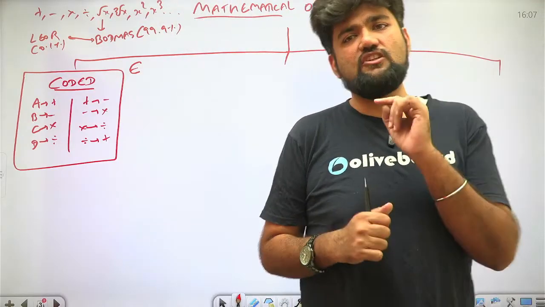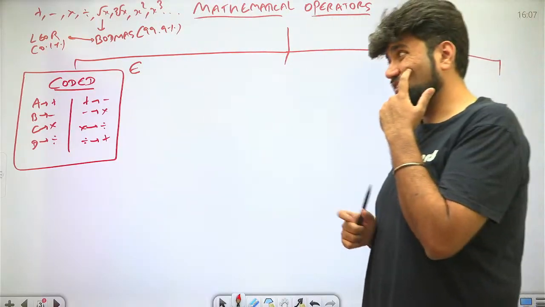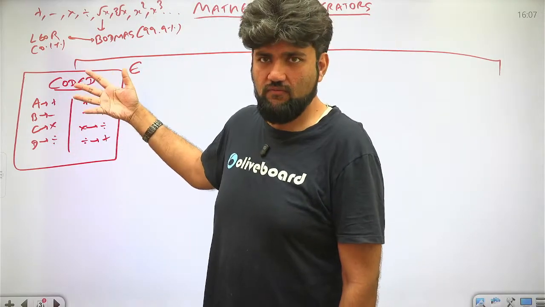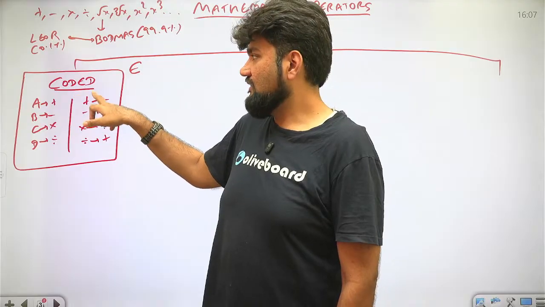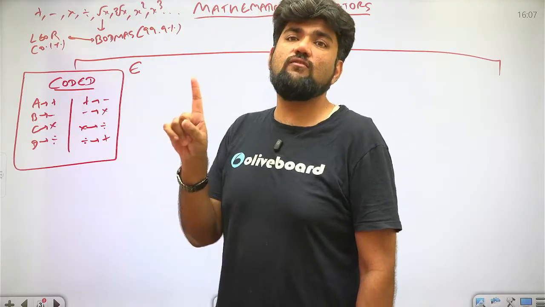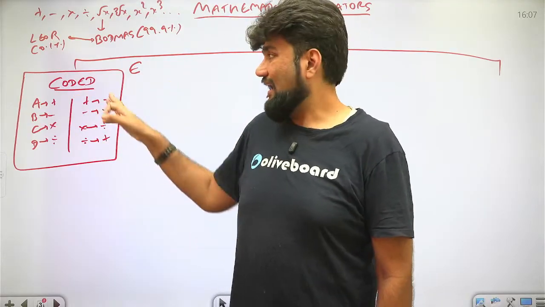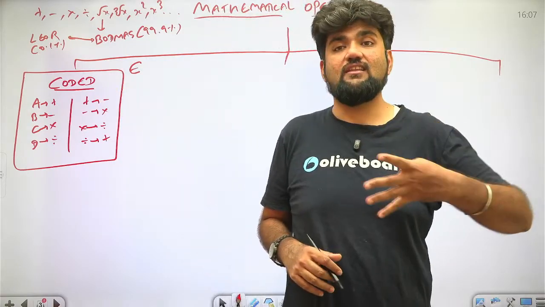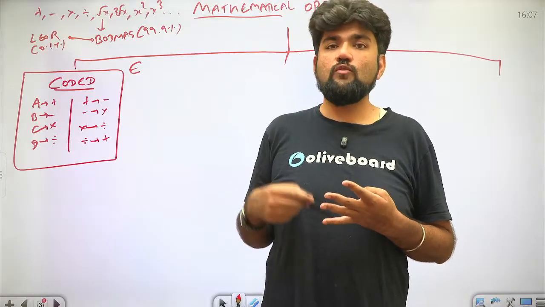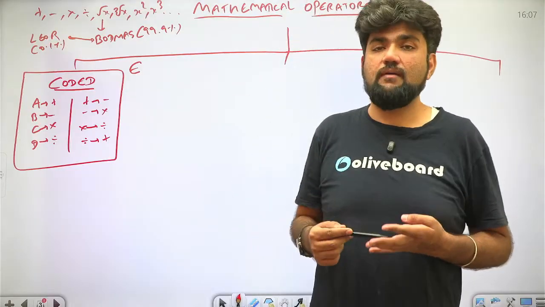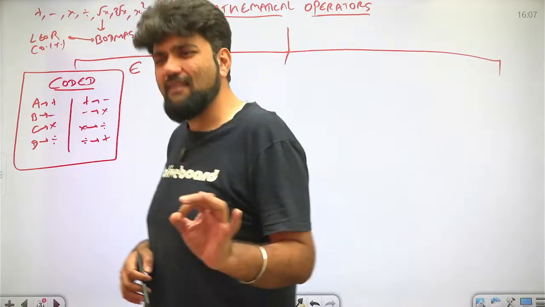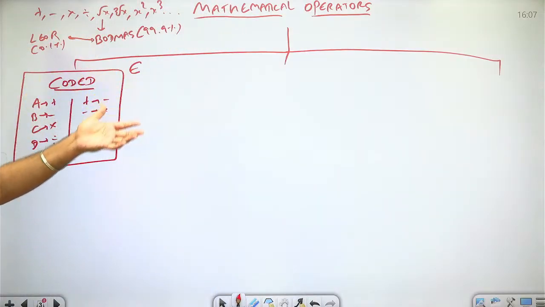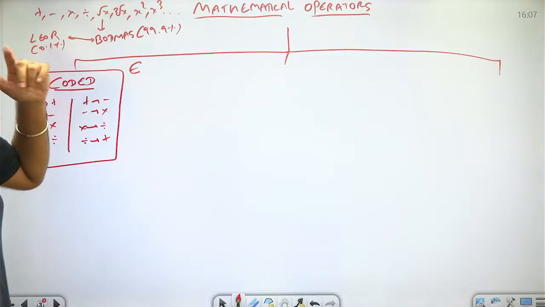There is one variation which is slightly difficult, or I would rather say time consuming. There can be multiple variations here, but one of them is that they will give you the code, but they will not give you a single expression. They will ask you, after applying this code, which of these expressions is correct, and they will give you 4 equations in the options. Out of those 4, 3 will be incorrect, only 1 will be correct. That will give you your answer. That becomes slightly more time consuming. Otherwise this variation is one of the easiest variations you can ever find in mathematical operators.